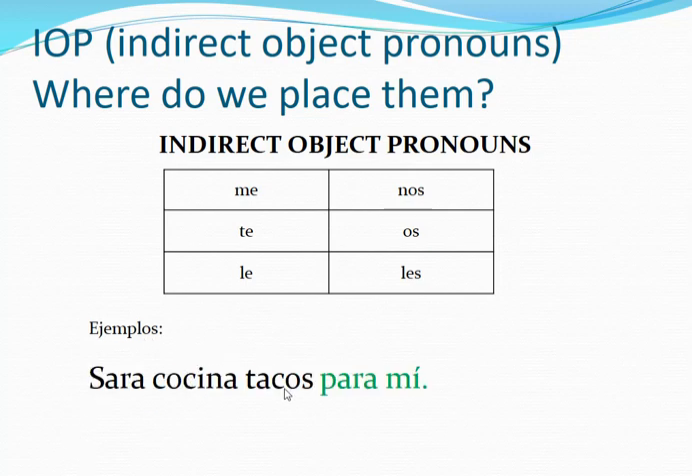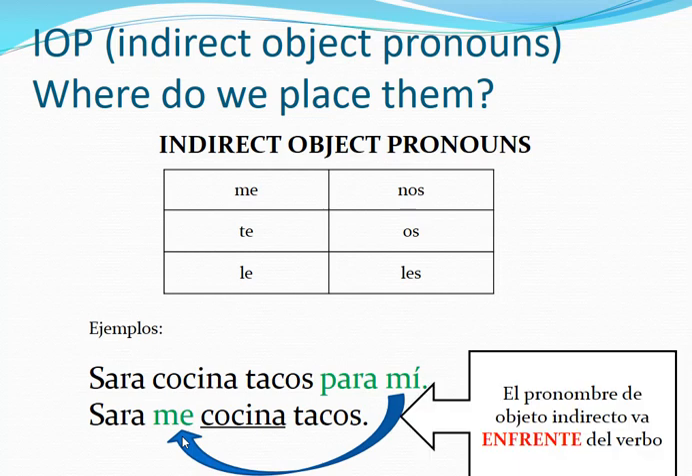Sara cocina tacos. She cooks tacos for me, para mí. Now we're going to replace the indirect object. This is the indirect object, remember? And we're going to place the pronoun, which is going to be me. Para mí will be me, in front of the verb. Remember that this is very similar to direct object pronouns? Yeah, almost the same thing. Perfecto.